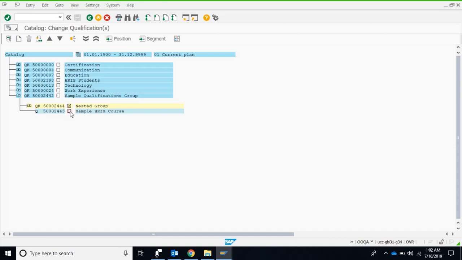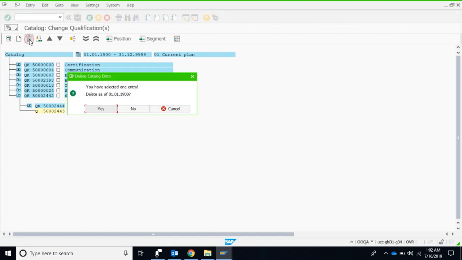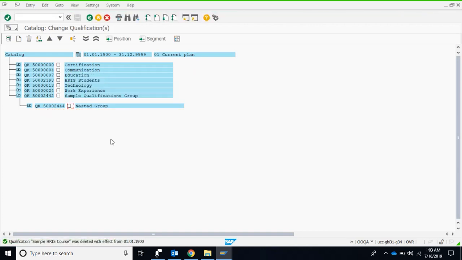Let's delete one by one. So if I want to delete just this qualification, I will select this qualification, I will press delete, and you have selected one entry, delete as of 1/1/1900. Yes, I did.